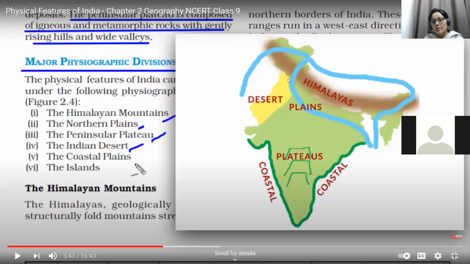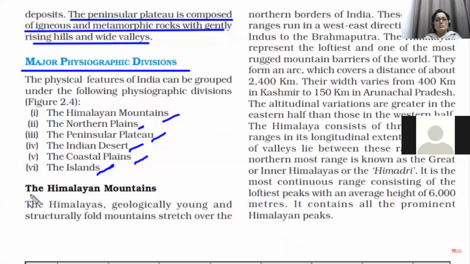So Punjab में नहीं बनाने हैं. This is Punjab, a fertile plain, basically it's a green area. तो यहाँ तक Himalayas नहीं आने चाहिए. And this is river Ganga. So this is the plateau area. Plateau, so beautifully they have made. That is a raised platform, coastal area, and desert area, right? And the rest is green area: the desert, the coastal plains, and the islands. First one is the Himalayan mountains.